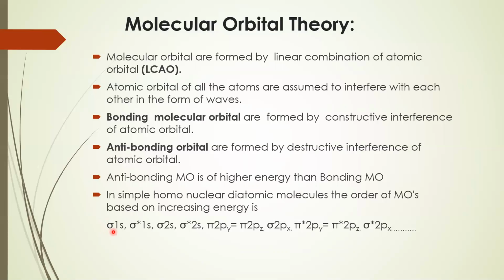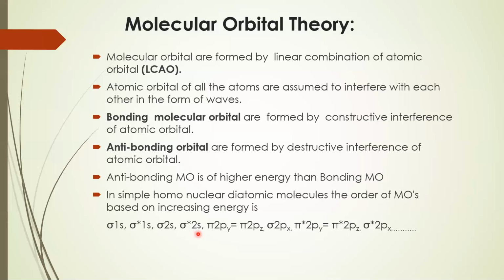sigma 1s. Sigma is for bonding molecular orbital. Sigma star is for antibonding molecular orbital. So sigma 1s is less than sigma star 1s, less than sigma 2s. As we are moving from left to right, the energy of the orbital increases.